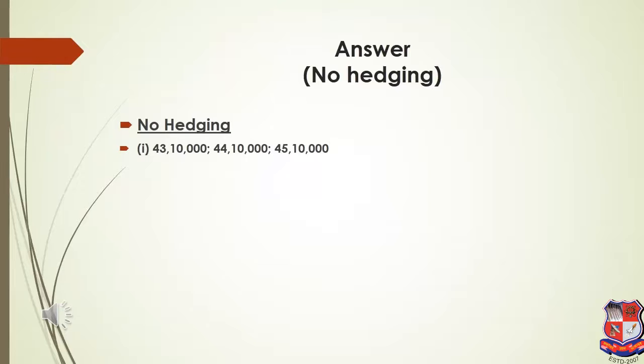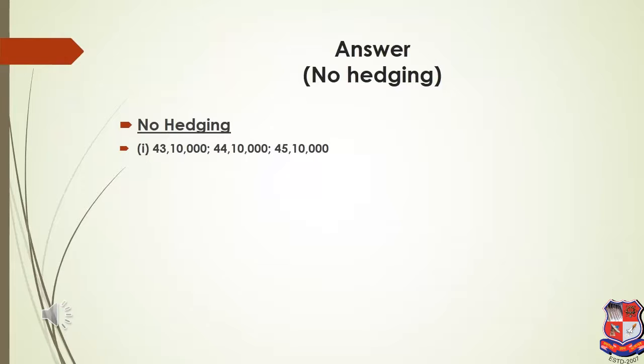If a person is repaying this $1 lakh by purchasing from the spot market after every 6 months, what is the total cost? If the person is using a rollover transaction, what is the total cost? And if the person is entering into a separate contract after every 6 months, that means today I'll enter into a contract for the next 6 months of purchasing $1 lakh. After 6 months again I'll enter into a contract for the next 6 months for purchasing $1 lakh. And again after 1 year I'll enter into a contract for purchasing $1 lakh for the next 6 months. Which option is better? Under which option will a person have less cost? That is what we need to find out.